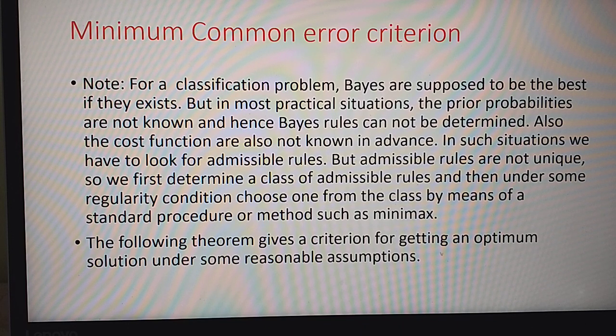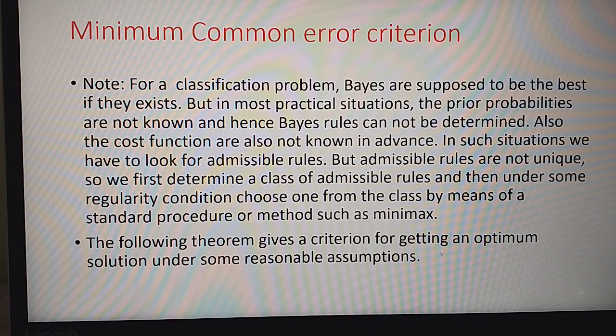But in most practical situations, the prior probabilities are not known and hence Bayes rules cannot be determined or derived. Also, the cost functions are not known in advance. In such situations, we have to look for admissible decision or classification rules.